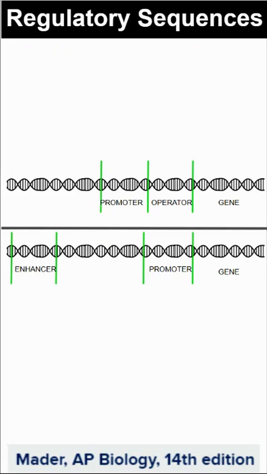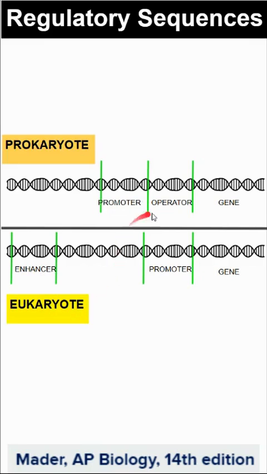So again, when we start getting into gene expression, it's not so simple as DNA makes messenger RNA makes protein. We get into these regulatory sequences. So we have our genes, our DNA, but we also have these other sequences that are going to influence how genes are turned on or held off. So prokaryotes, if you see an operator, that's going to be thinking prokaryote bacteria. If you see enhancer regions, we're typically thinking eukaryotes.